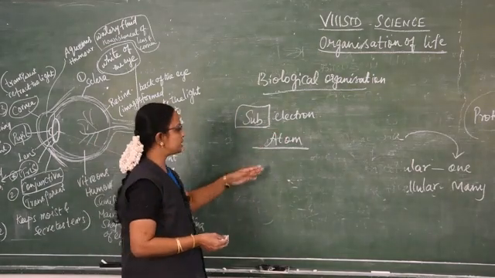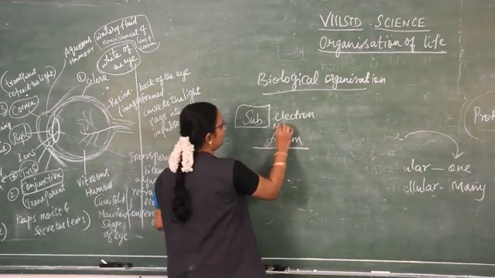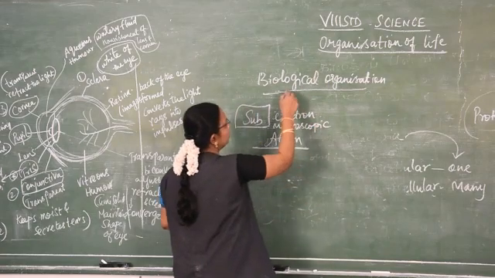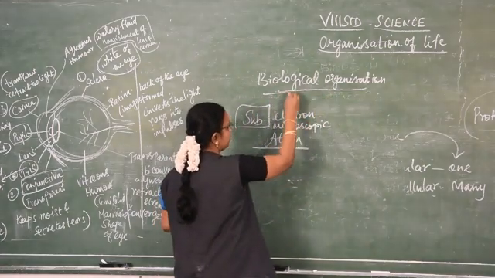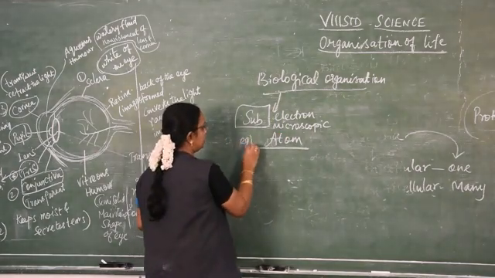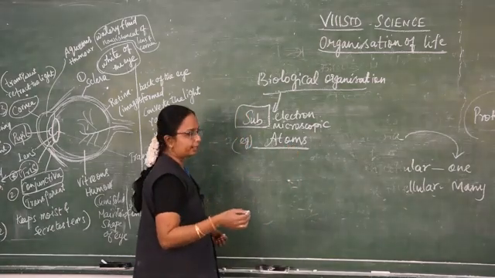So they are called submicroscopic organisms. The biological organization starts with submicroscopic organisms, for example atoms. Atoms are very small minute particles.